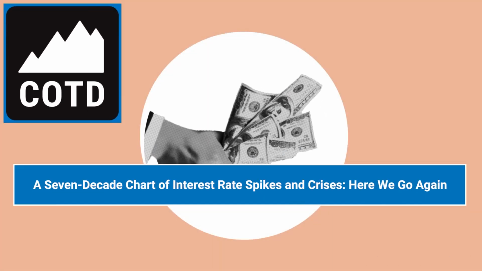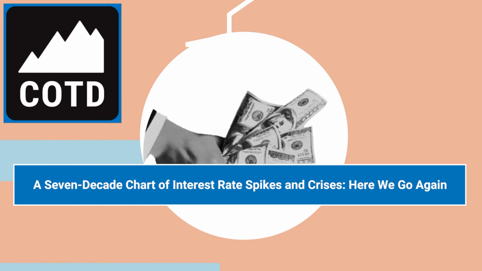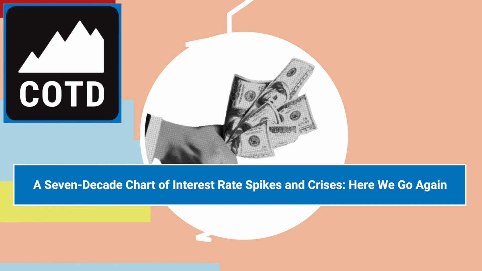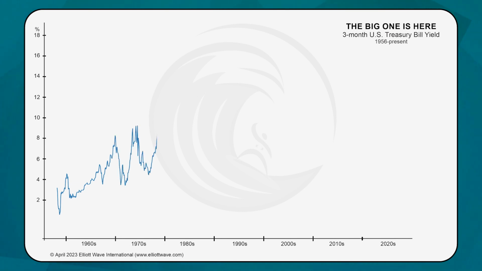I'm Robert Folsom. A 7-decade chart of interest rate spikes and crises. Here we go again. Here is the 3-month U.S. Treasury bill yield from 1956 through the present. In other words, most of the past 7 decades.